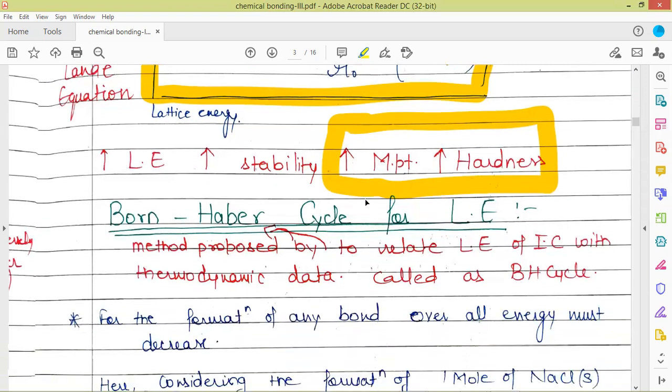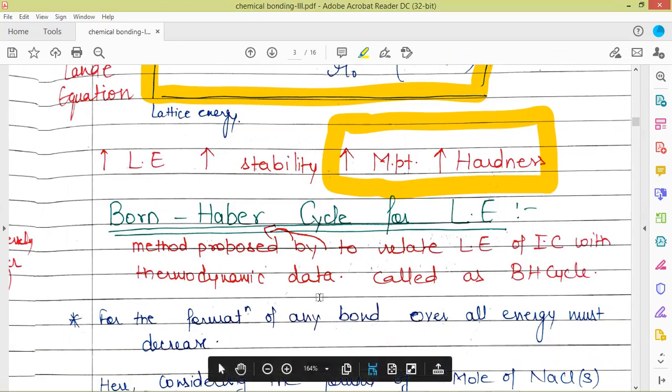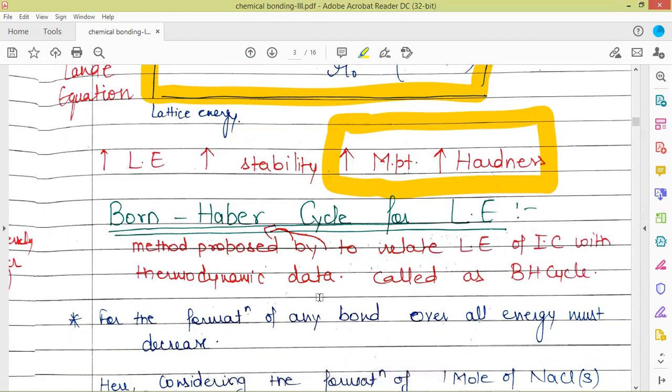Now we come to the Born-Haber cycle for lattice energy. This method was proposed by Born and Haber to relate the lattice energy of ionic compounds with thermodynamic data. So this is called the Born-Haber cycle. Now we'll consider the thermodynamic data which is involved for the formation of an ionic compound.